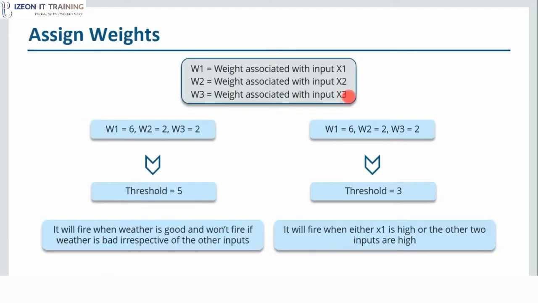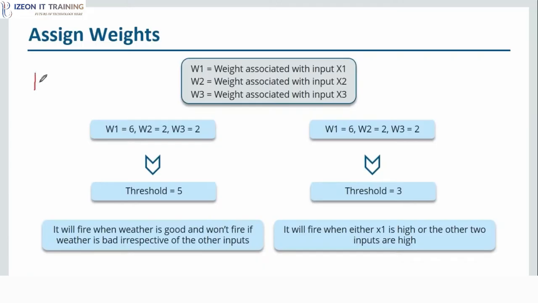As I've told you earlier, weather is a very important factor, so I'll assign a pretty high weight to weather and I'll keep it as 6. Similarly, W2 and W3 are not that important, so I'll keep them as 2 and 2. After that, I've defined a threshold value as 5, which means that only when the weighted sum of my inputs is greater than 5 will my neuron fire, or you can say only then will I go to the beer festival. All right, so I'll use my pen and we'll see what happens when the weather is good.